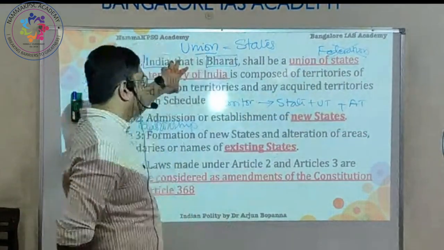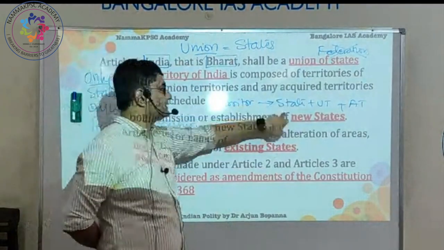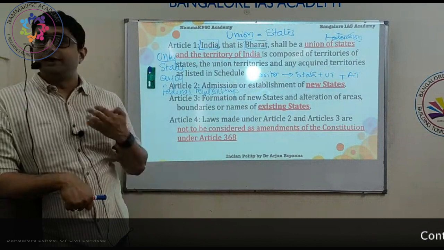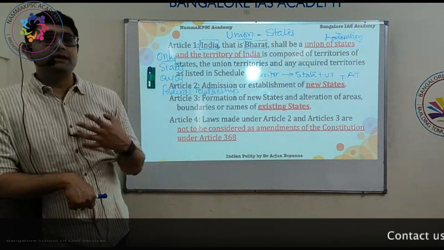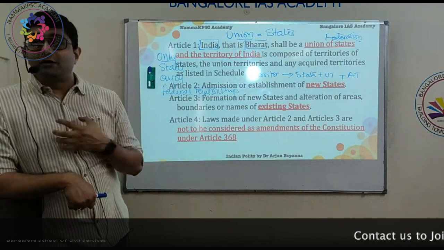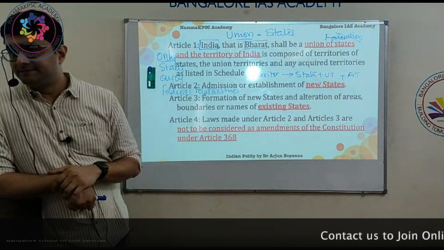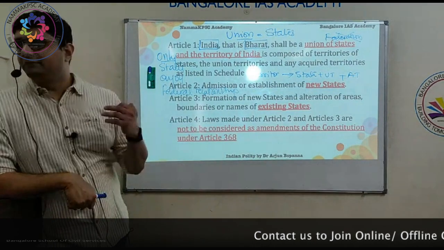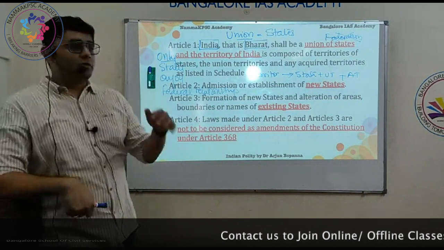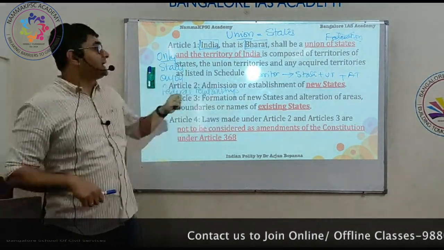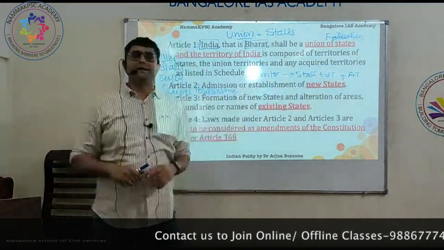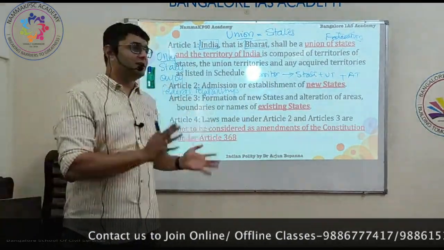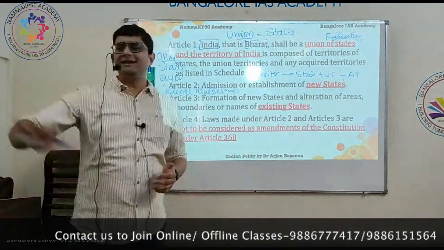Then the territory of India includes states, union territories and acquired territory. Now what is this acquired territory? India is a sovereign country. Being a sovereign country, we can acquire territories. I told you we had acquired Goa. It was not part of India. So Goa, once it was acquired, became acquired territory. Then it was given union territory status. Then it was given full statehood.